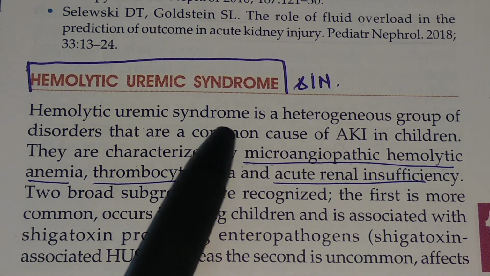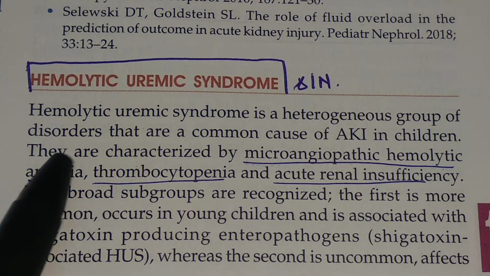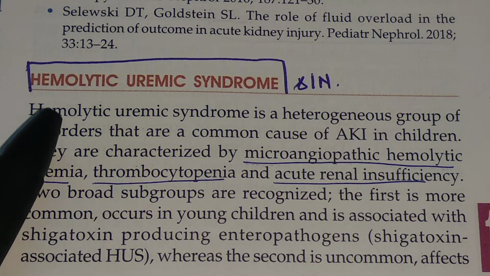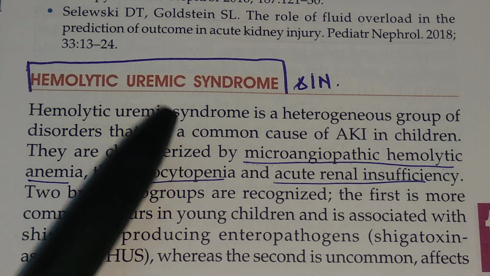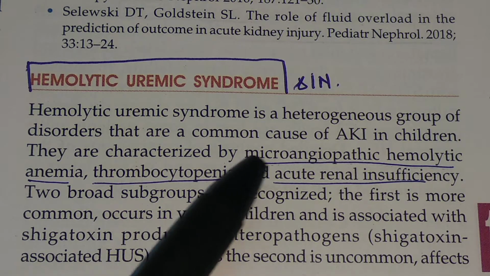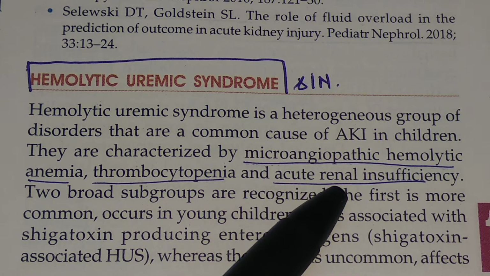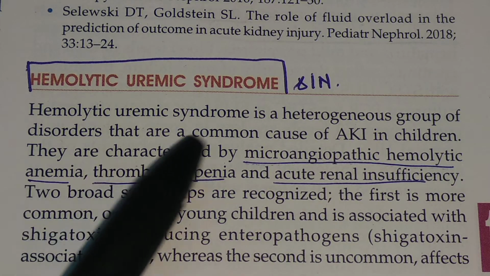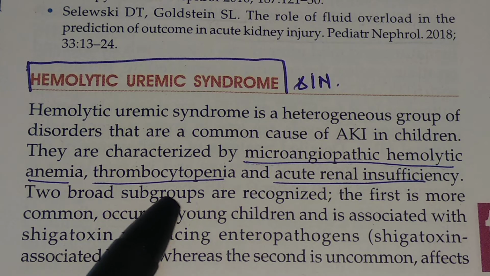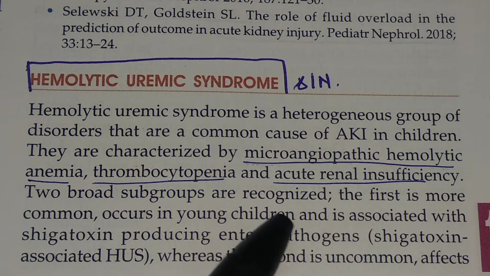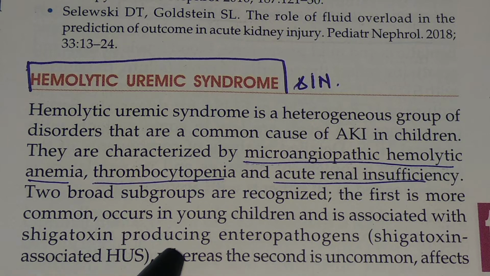So hemolytic uremic syndrome is a heterogeneous group of disorders that are a common cause of acute kidney injury in children. Mainly it is characterized by microangiopathic hemolytic anemia, thrombocytopenia, and acute renal insufficiency. Two broad subgroups are recognized. The first is more common, occurs in young children, and is associated with Shiga toxin producing enteropathogens, that is Shiga toxin associated hemolytic uremic syndrome.